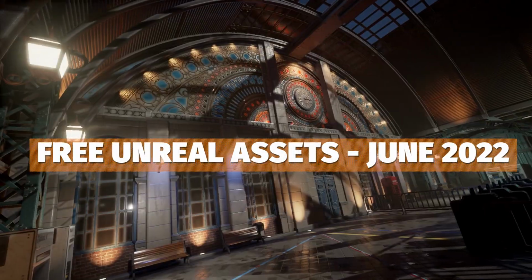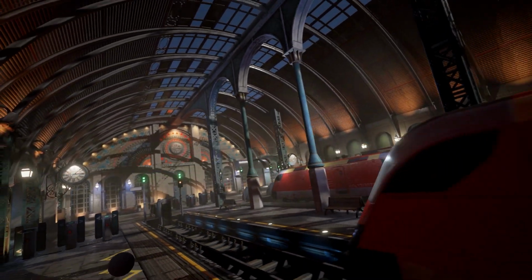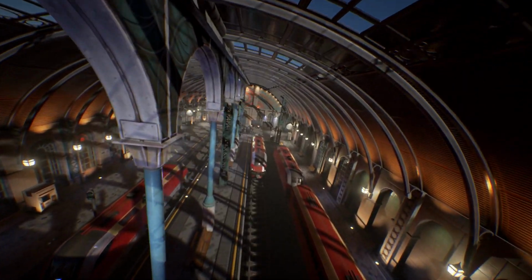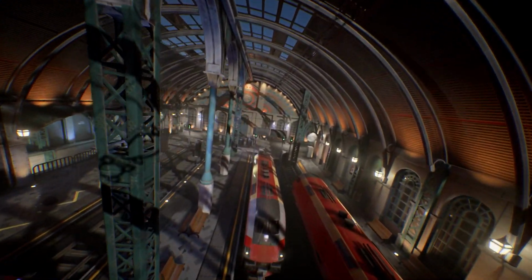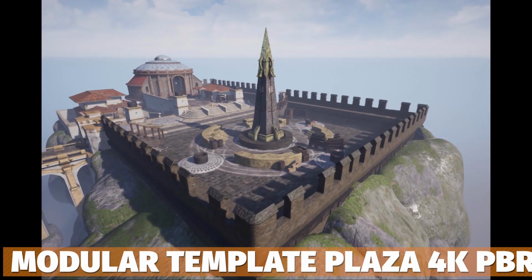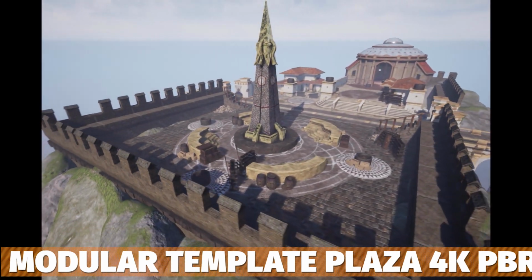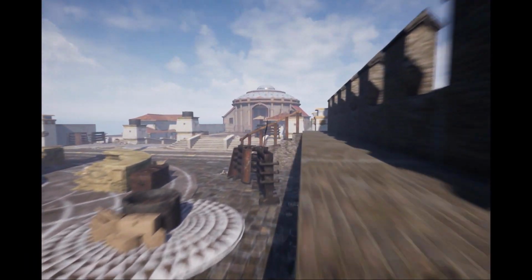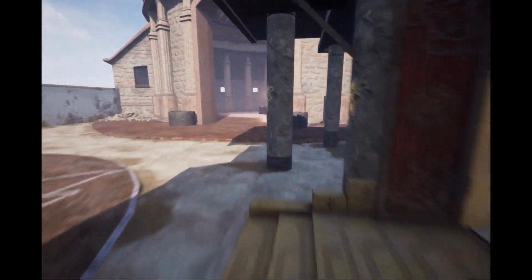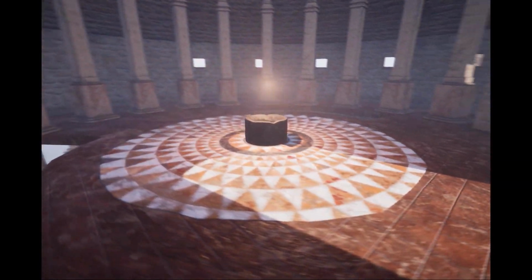And of course, I'm going to show you the free June assets for the Unreal Marketplace, which can be used in Unity, and I do have a tutorial to be able to convert those over, so be sure to check that out too. But without further ado, the first free asset is the Modular Temple PLAZA 4K PBR with a photorealistic fantasy environment with 4K textures, PBR materials for creating ancient Roman and Greek styles with modular houses, 80 plus models, and insane looking textures.